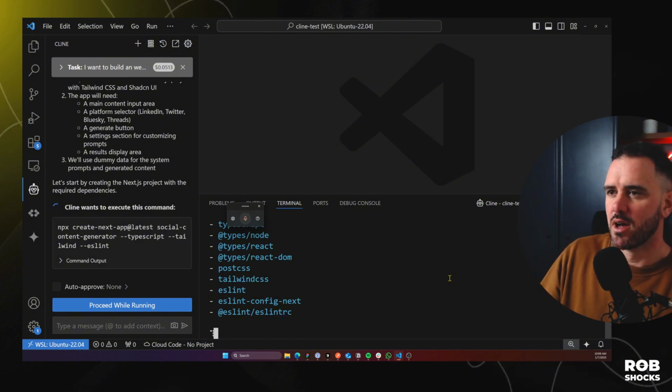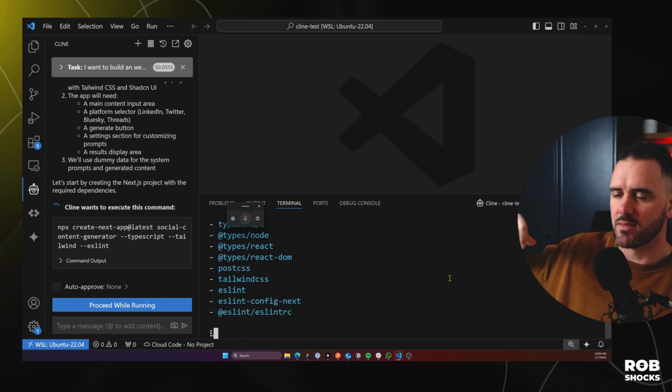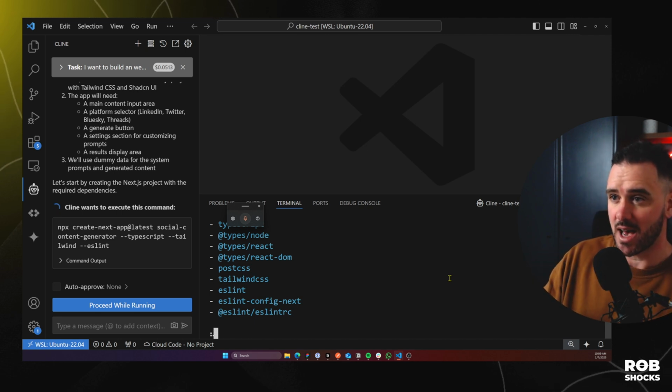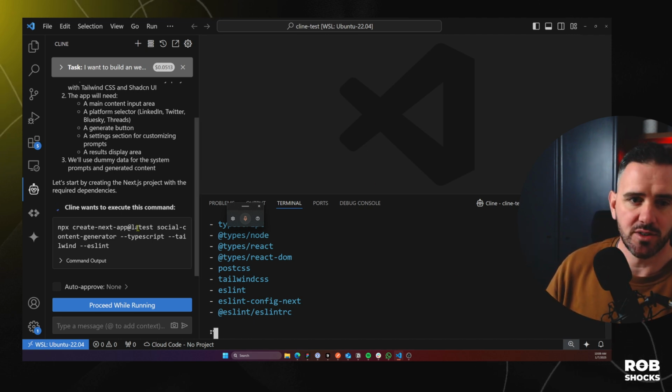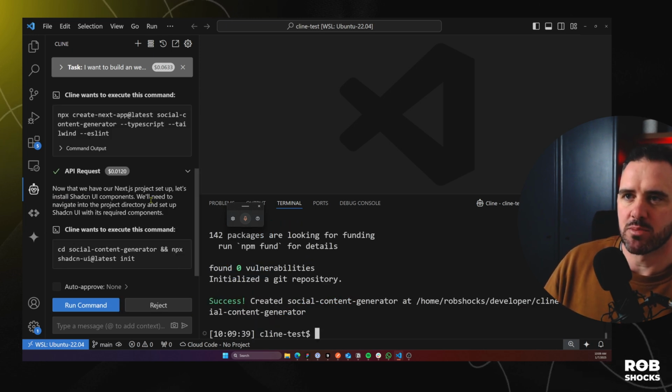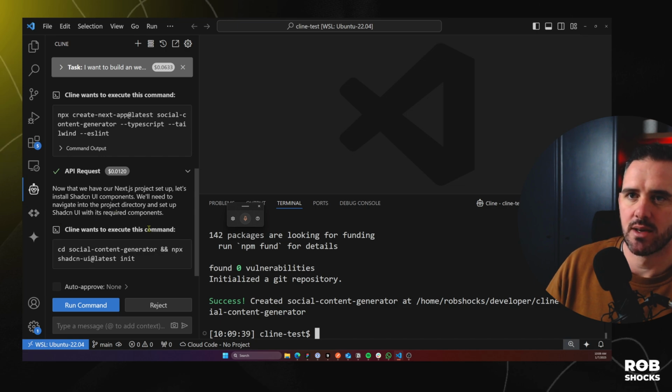In Cursor, what happens is it spins up a kind of pseudo terminal, one that I can pop out and interact with. I much prefer that it's happening in the default terminal, if that's what you want to call it. Now that we have our Next.js project set up, let's install ShadCN UI components. We'll need to navigate into the project directory and set up ShadCN UI.